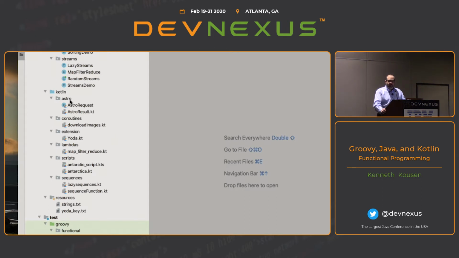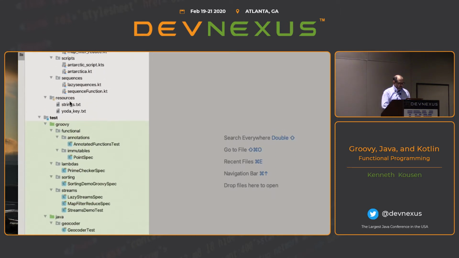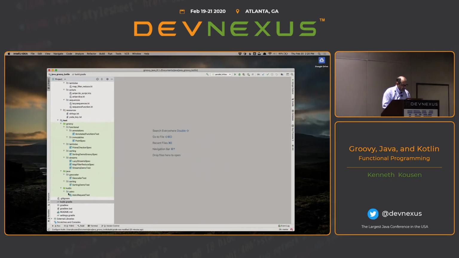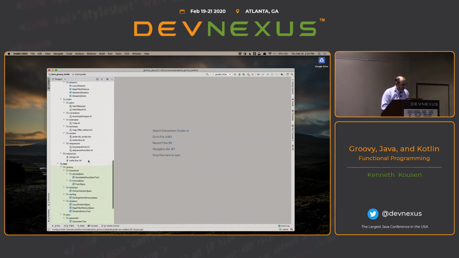With Kotlin, it's much more common to keep it separate from the Java code, but I haven't had any serious problems with it. It tends to work out just fine that way too. I also, of course, have tests in Groovy and Java. I think my magnification's too high here. I have one Kotlin test as well, but you can use any of the languages to test any of the languages. You don't have to do them all together.